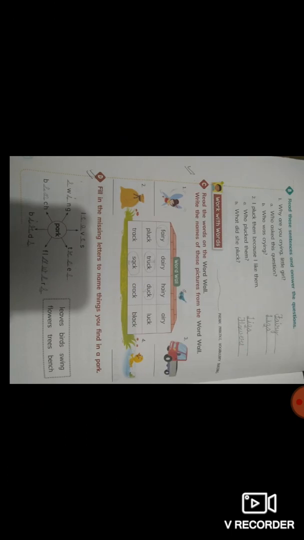So, a part is true and false. Lisa loves flowers. So, this is true. She loves flowers. Lisa goes to the park with a bag. So whenever she goes to a park, she has a bag in her hand so that she can pluck the flowers and keep them in her bag. So in the same way, you have to do the rest of the sentences. Let's move to the next page.